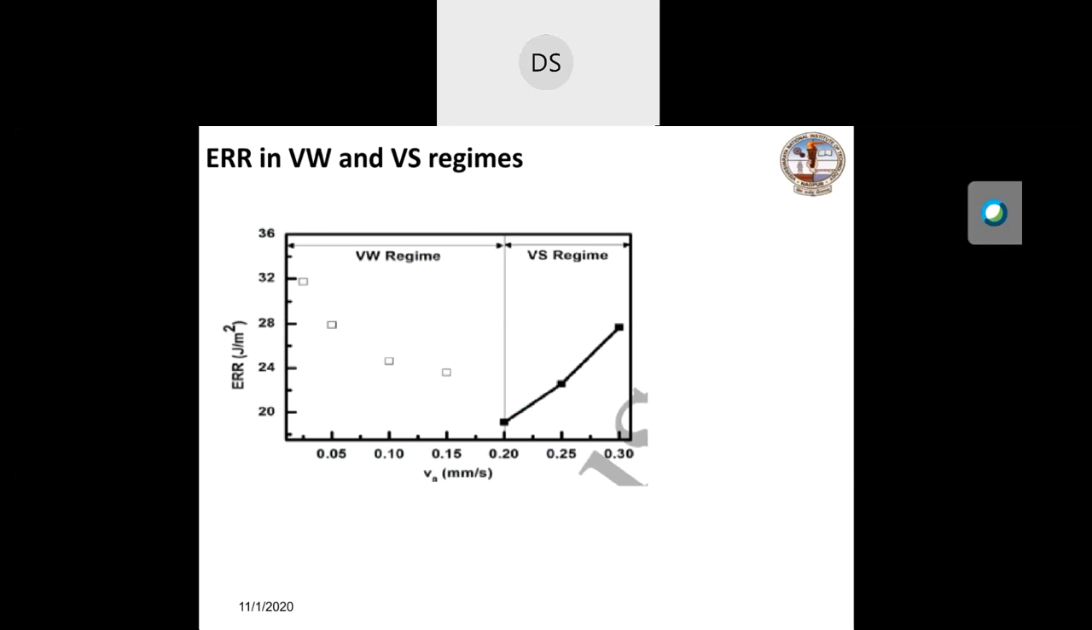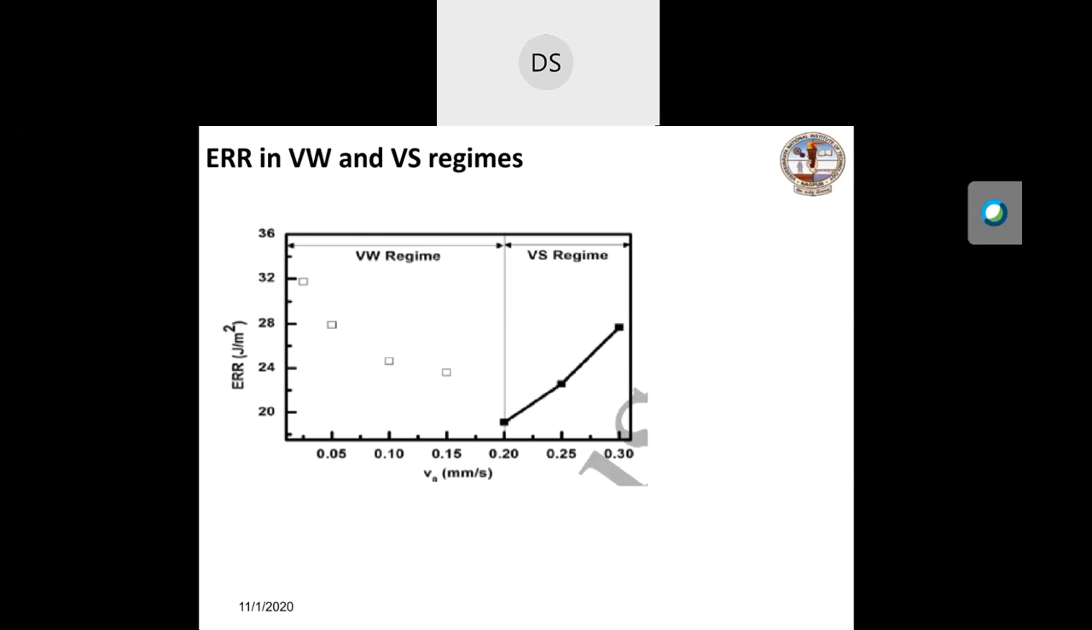An interesting plot, the energy release rate we have done in velocity weakening and velocity strengthening. See, in velocity weakening, as velocity increases, energy release rate decreases. But here we have not shown it with a continuous line. The reason is that in velocity weakening, neither static nor dynamic friction remains constant. It varies. That is why it has been shown with discrete points. But in velocity strengthening, it again increases, and that has been shown continuously.